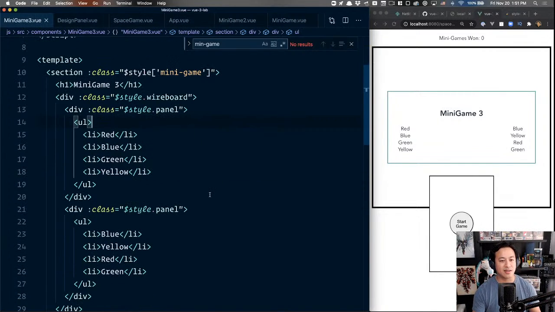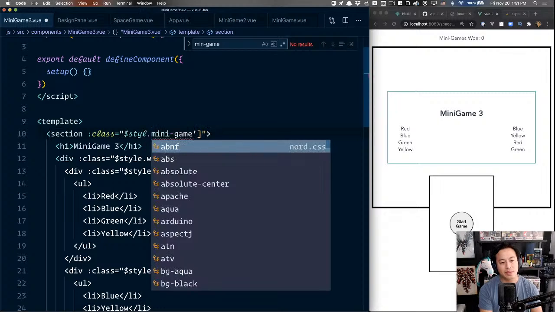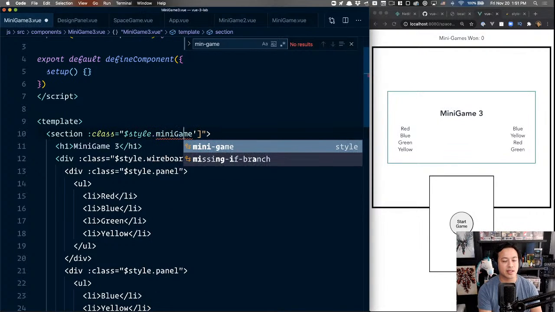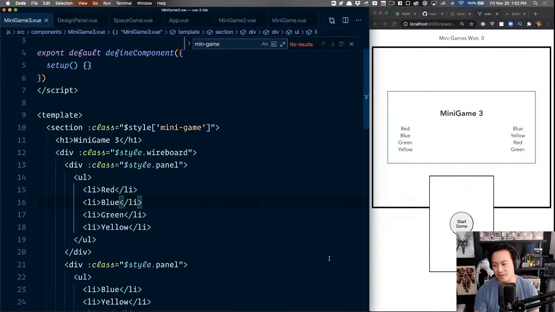Okay, so we have our wiring now. We're good. And some of you might have noticed here in the style, we have to refer to the mini game with the array syntax because we have the dash. So that is not a valid variable name in JavaScript. I know that some hardcore people would probably lean more towards just doing this and ignoring CSS convention. Unlike some other Vue things, this will not automatically switch to kebab. It cannot make that assumption for you. For me, I just try to stick with CSS conventions as much as humanly possible, but I don't know, maybe I'll change my opinion on that in the future. So that's the reason why you see this. This one is a little bit different.